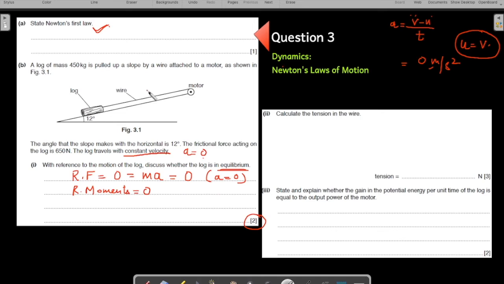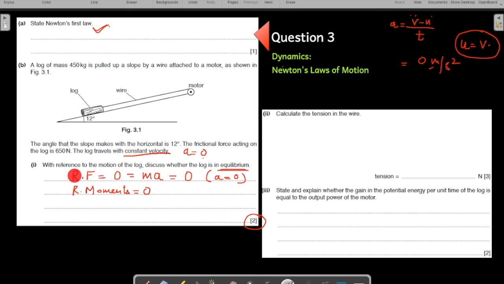Is it turning, rotating? Is there any pivot around which this log is turning? No. Just mention that the log is not turning. It is moving in the same straight line. So therefore, no moment. Moment means turning effect, right? So simple.